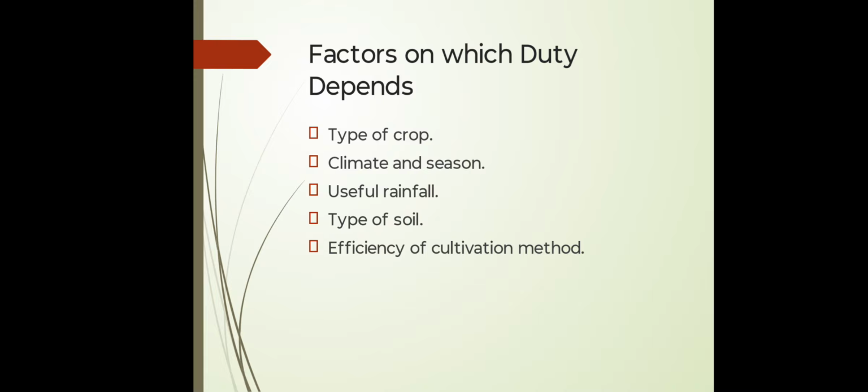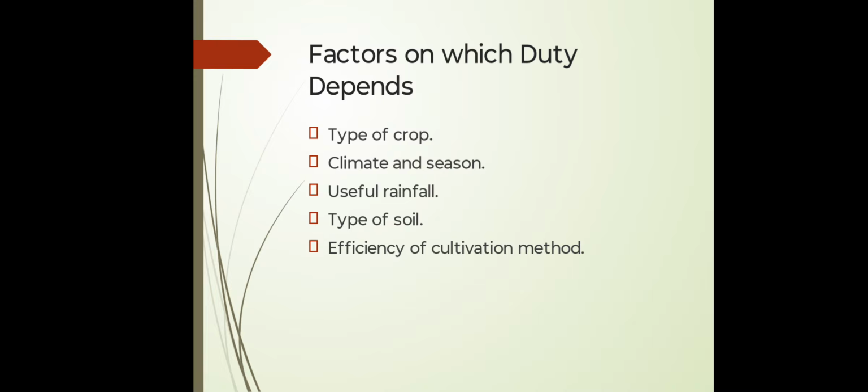Now, the factors on which duty depends. There are various factors. First one is the type of crop. Different crops require different amounts of water, and hence the duties for them are different. A crop requiring more water will flourish less with the same supply of water as compared to a crop requiring less water. Hence, duty will be less for a crop requiring more water and vice versa.